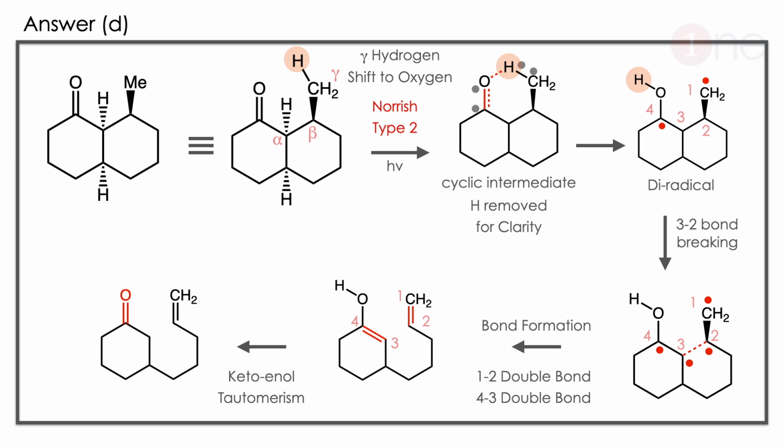So in this reaction you should know two things. One is that Norrish type 2 reaction occurs with gamma hydrogen. Then the radical has to be quenched by opening the ring or closing the ring.